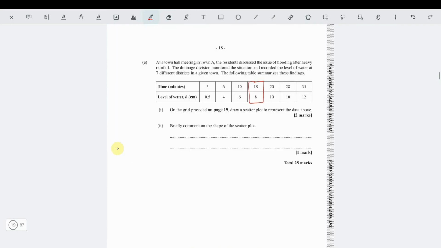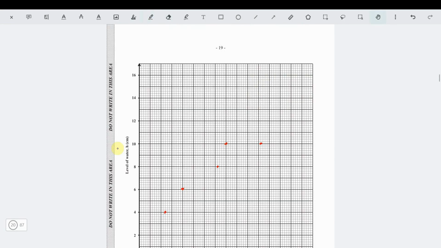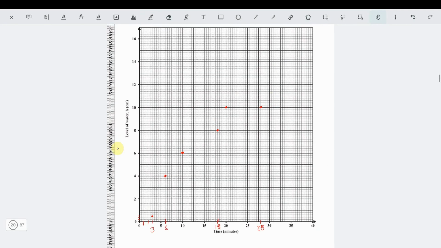And then finally, at 35 minutes, the height of the water reached 12 centimeters. So the height of the water reached 12 centimeters at how many minutes? 35. So at 35, the height of the water reached 12. This is it. And of course, it's a scatter plot, so we need our line of best fit. So let me pull out a different color, going for the blue. So the line of best fit, we want to make sure it's relatively accurate.